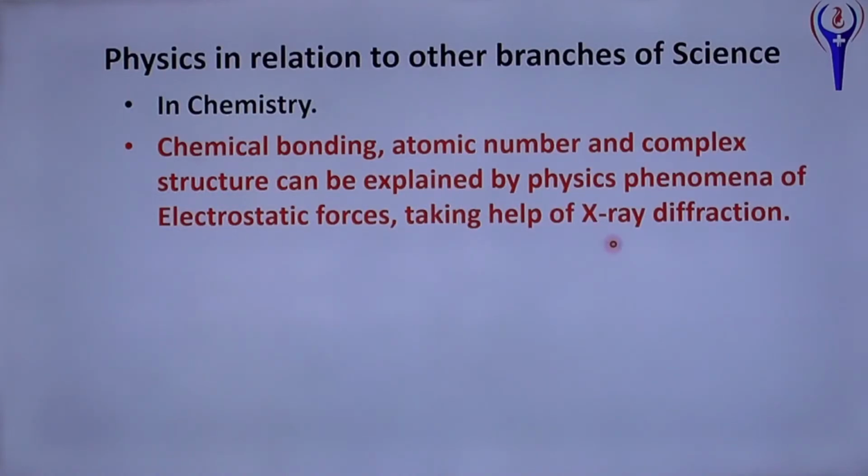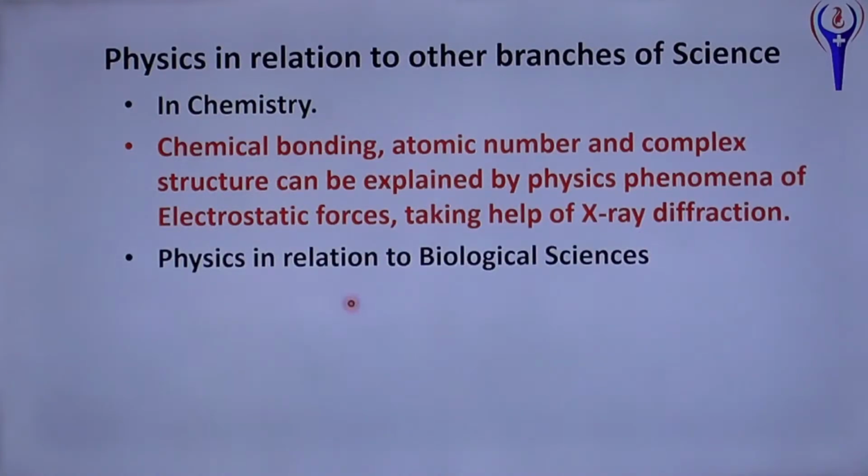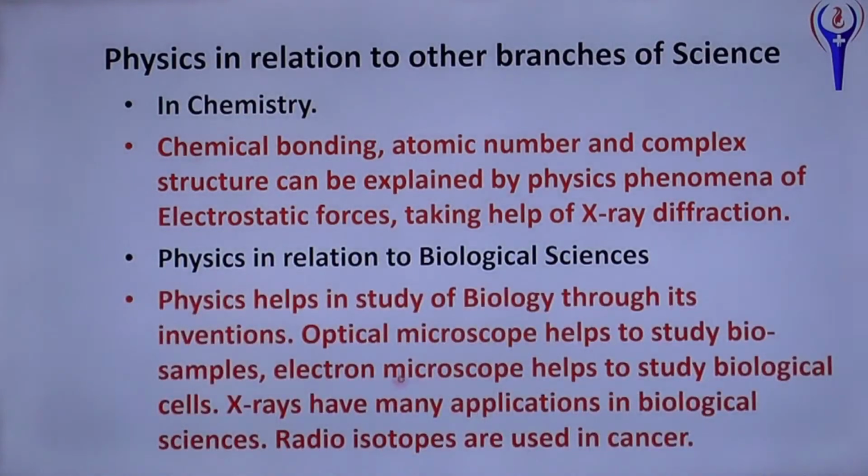Physics in relation to biological sciences helps in the study of biology through its inventions. Optical microscope helps to study biosamples, already we said. Optical microscope, its magnification will be 1000x. Electron microscope helps to study biological cells. Electron microscope we have studied in quantum. And X-rays have many applications in biological sciences. Radioisotopes are used in treatment of cancer. Not only in cancer, they are also used in agriculture, such as radio phosphorus, radio iodine, radio nitrogen, and so on.